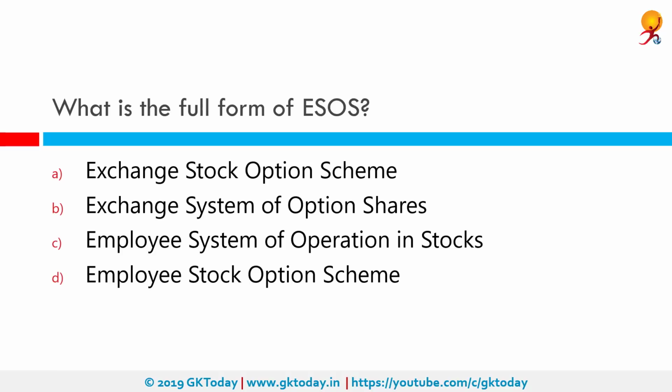What is the full form of ESOS? Correct answer is Employee Stock Option Scheme. Employee Stock Option Scheme is a scheme many companies use to compensate, retain and attract employees. These plans are contracts between a company and its employees that give employees the right to buy a specific number of company's shares at a fixed price within a certain period of time.